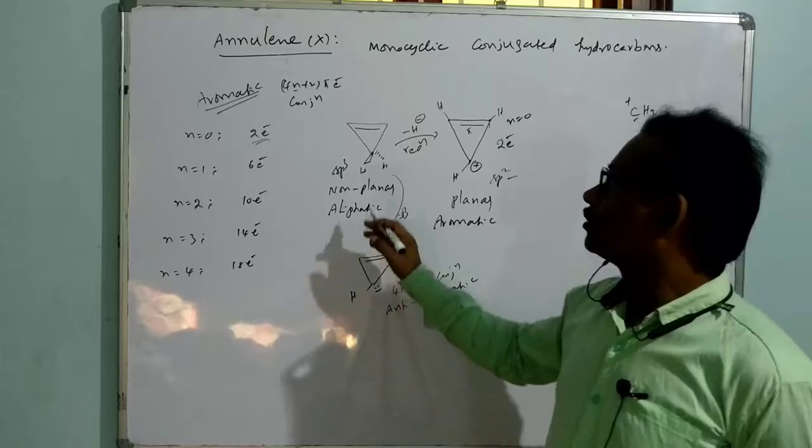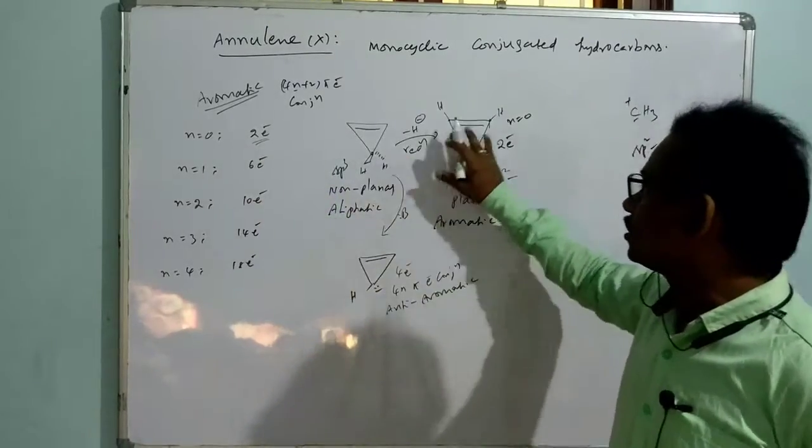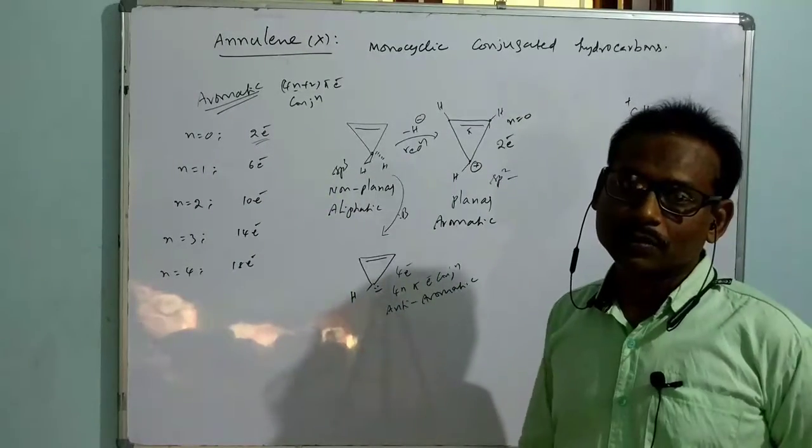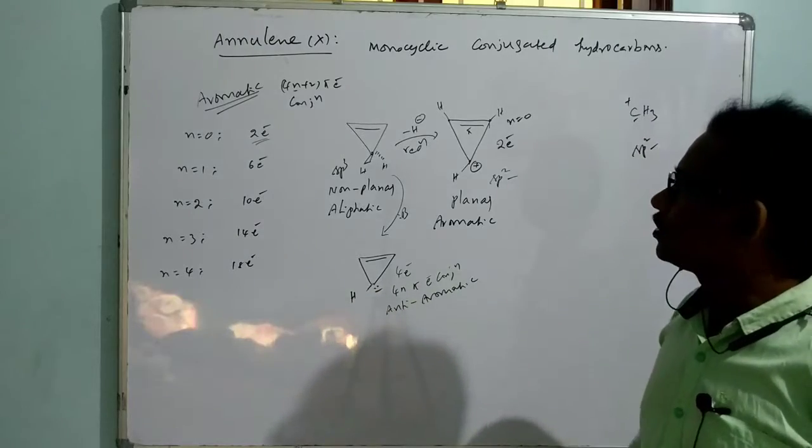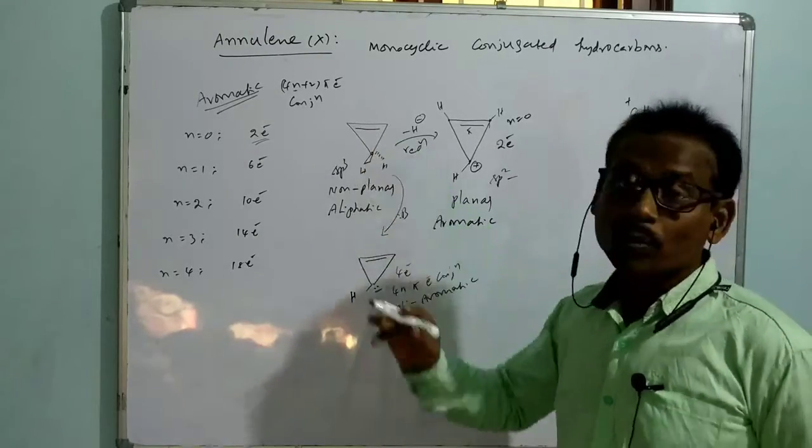So under 2 electron conjugation, we can just take this kind of system. And here we can also take, instead of carbon, boron also.